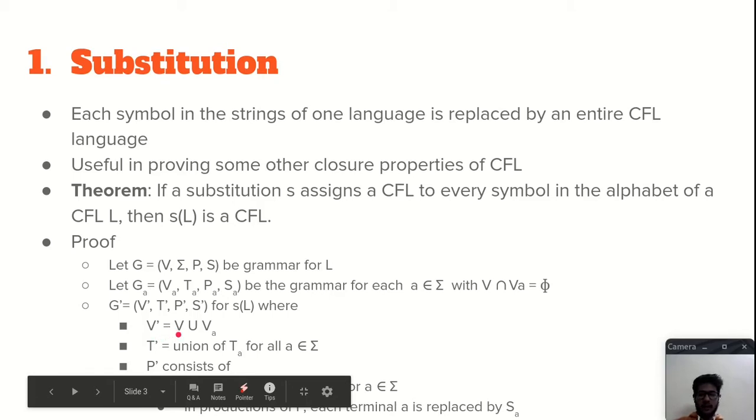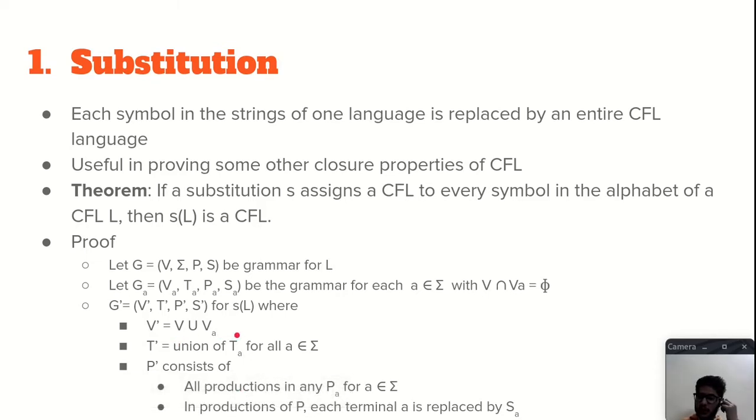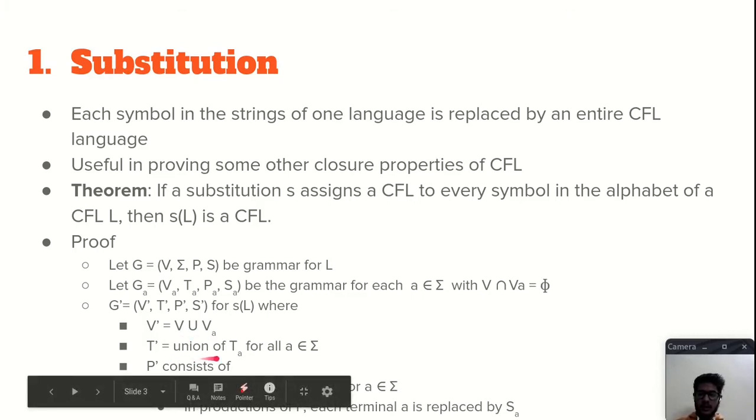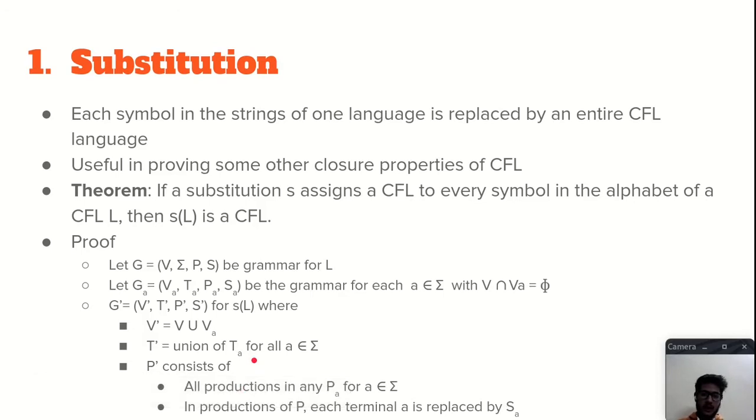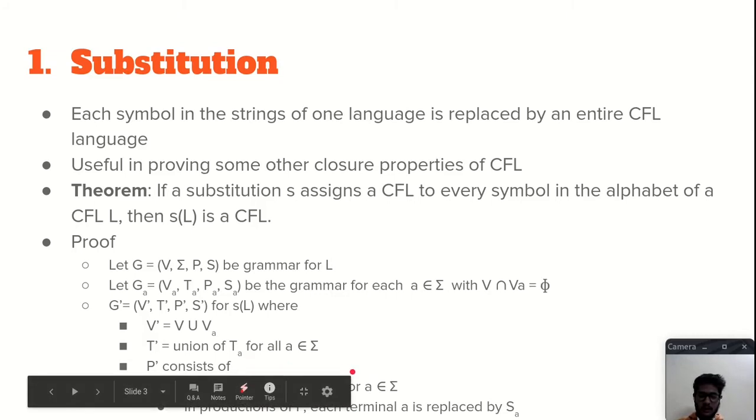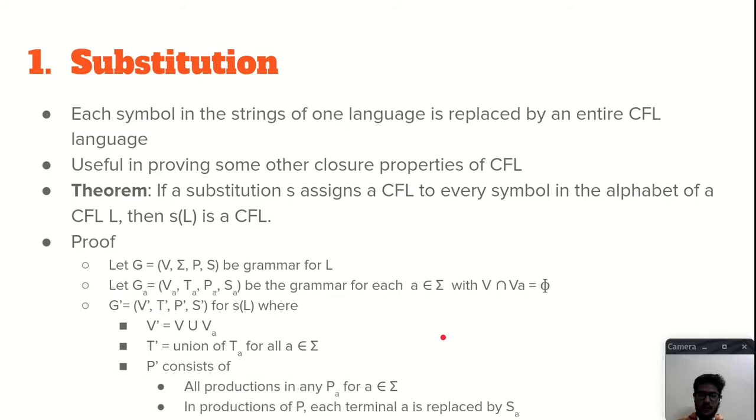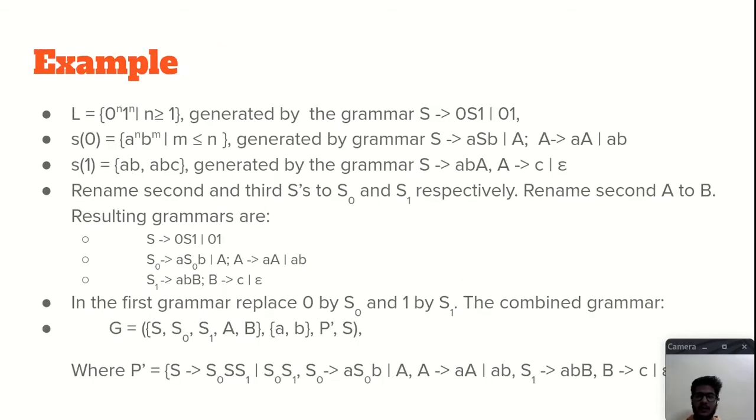V' will be V, the variables of the grammar G, together with V_A, the variables of the language of each element of the language L. We will see what it means, don't worry. T' is the union of all the terminals of the languages from the substitution. P' consists of all productions in any P_A for A belonging to sigma, and productions of P, where each terminal A is replaced by S_A. Let's see an example.